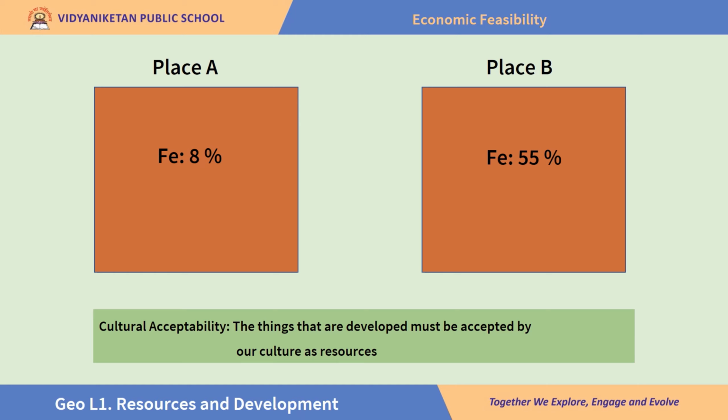In other words, development of iron ore in place A is economically not feasible, whereas it is economically feasible in place B. We can conclude that iron ore in place B is a resource because it is economically feasible, but iron ore in place A, though it is technologically accessible, cannot be considered a resource because it is economically not feasible.